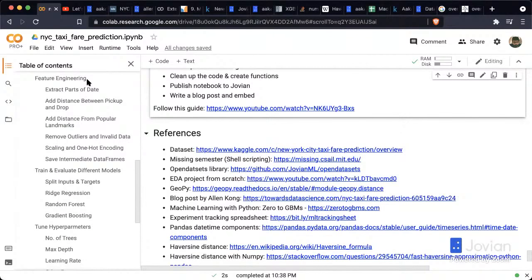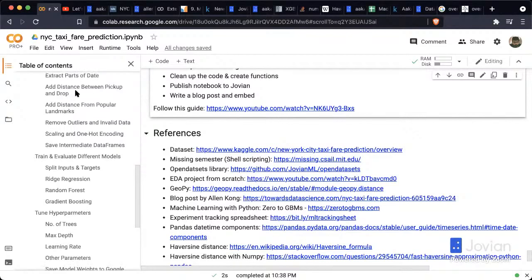Then when it came to feature engineering, the low-hanging fruit was extracting parts out of the date: the year, the month, the day of the week, and also the hour of the day. We then added the distance between the pickup and drop using the Haversine distance. We found a function online that we just borrowed.